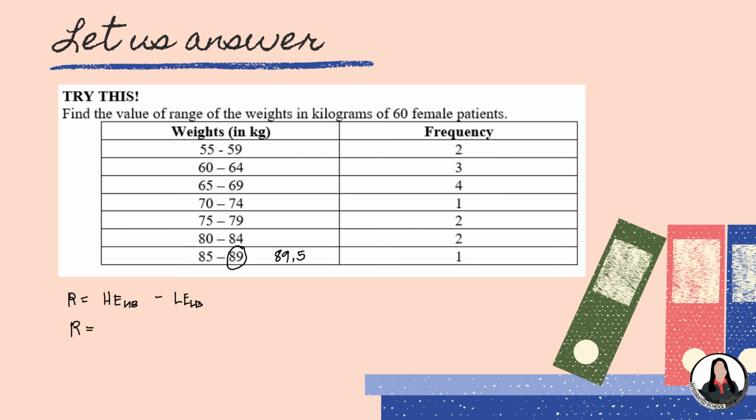How about the lowest entry? So, the lowest entry is the lowest score, which is 55, and then we get the lower class boundary. So, that is 54.5. Okay, and then let us substitute. We have 89.5 minus 54.5. Okay, so now let us compute for the range. Again, you can use your calculator in solving our range. Okay, so simply we have 35.